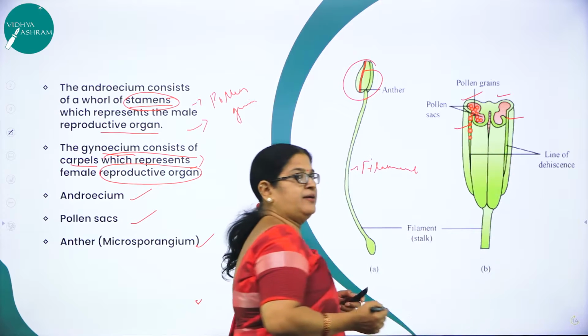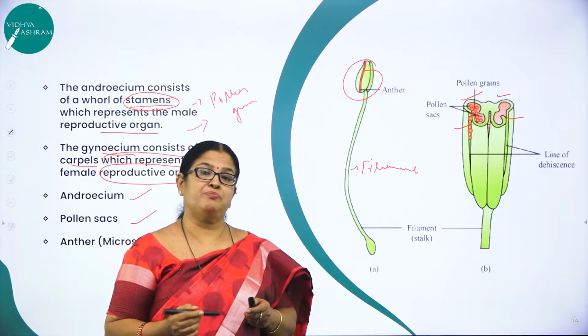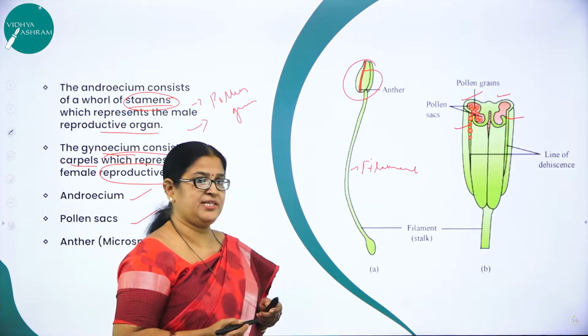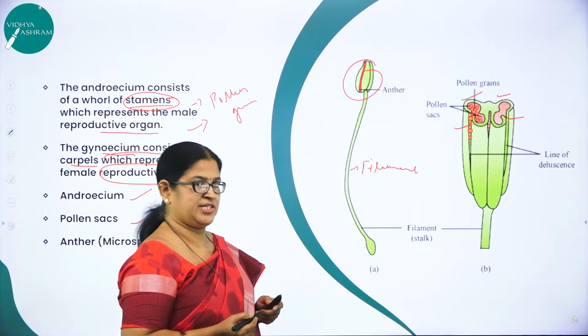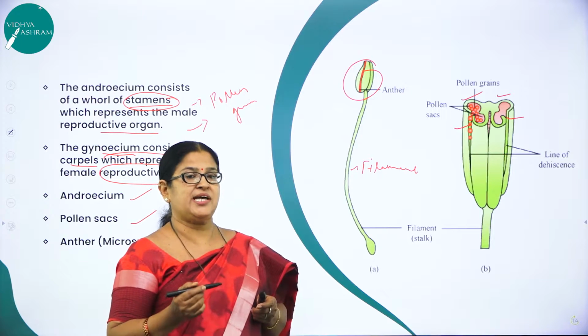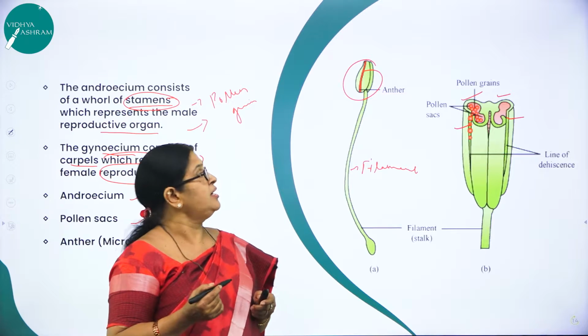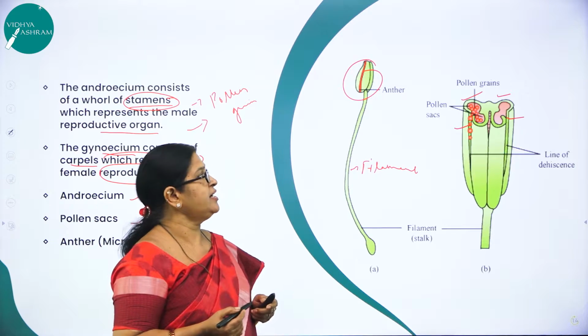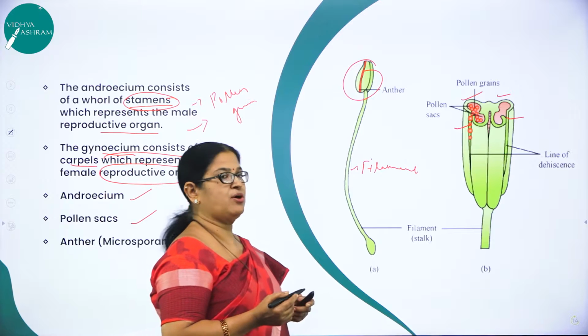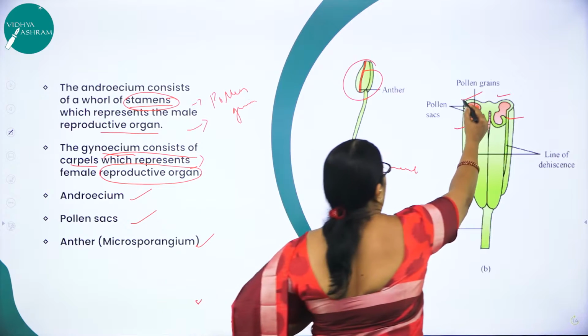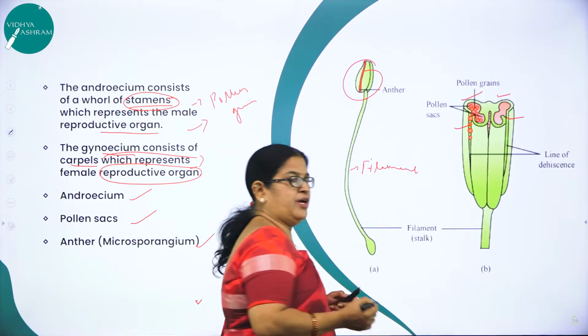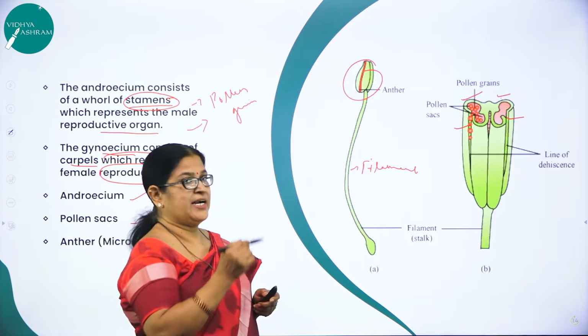So each anther, usually the anther is a bilobed, club shaped structure, and here you can see that each anther is a four-sided or tetragonal structure consisting of 4 microsporangia, 1, 2, 3 and 4, located at the corners.